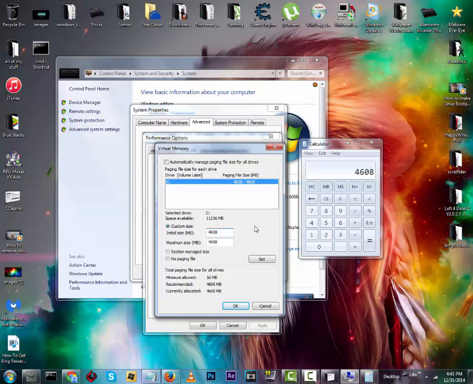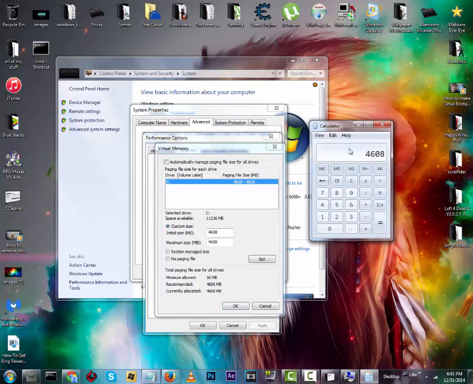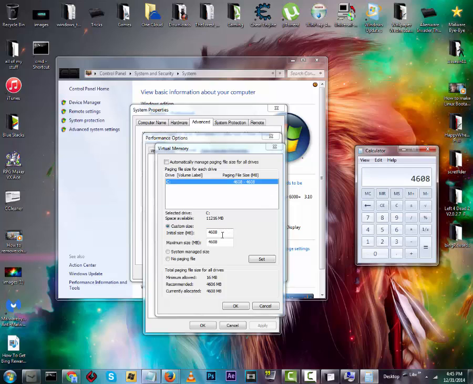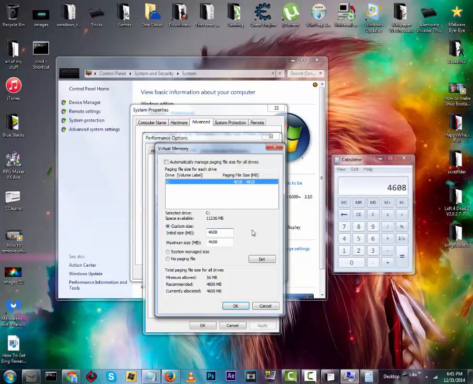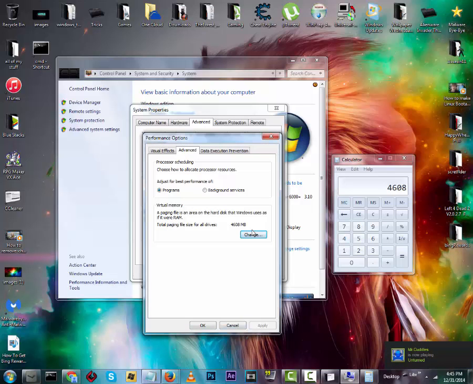These are both going to be the same number of whatever it is at first, and you want to change that to the maximum number by the calculator and the times that I just showed you. You want to put in the number 4,608 or whatever you've got. If you got 3 gigabytes of RAM in your computer, you're going to put 4,608 in both of these. And if you got other amounts, just do the steps in the calculator like I did, and put those numbers exactly the same in each box. And then click set. And then you're good to go.